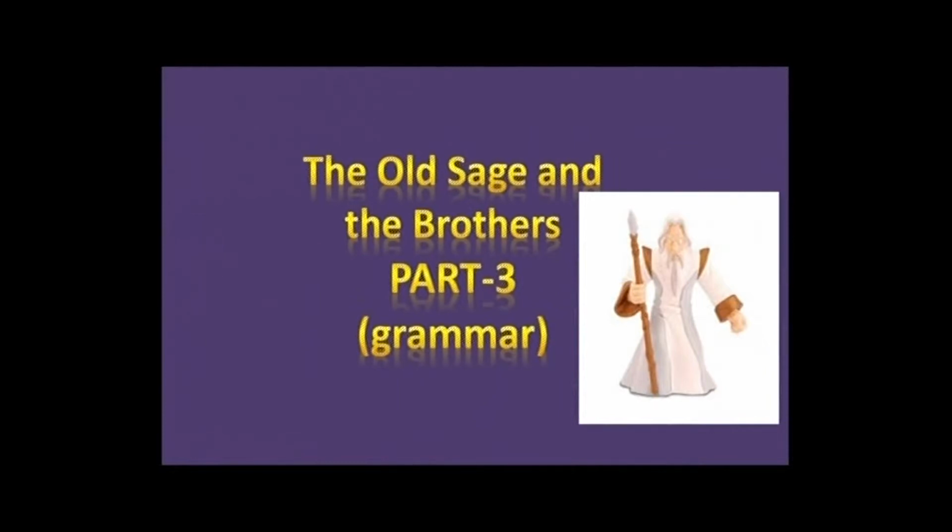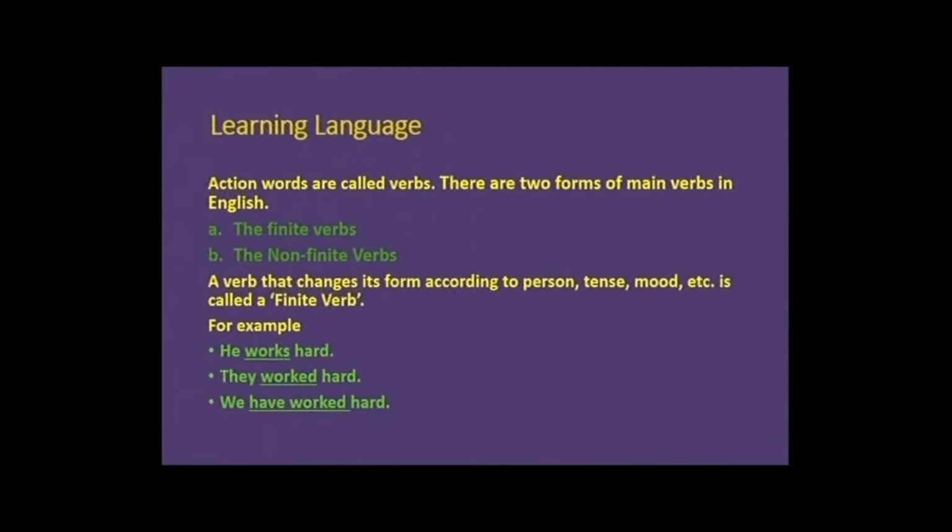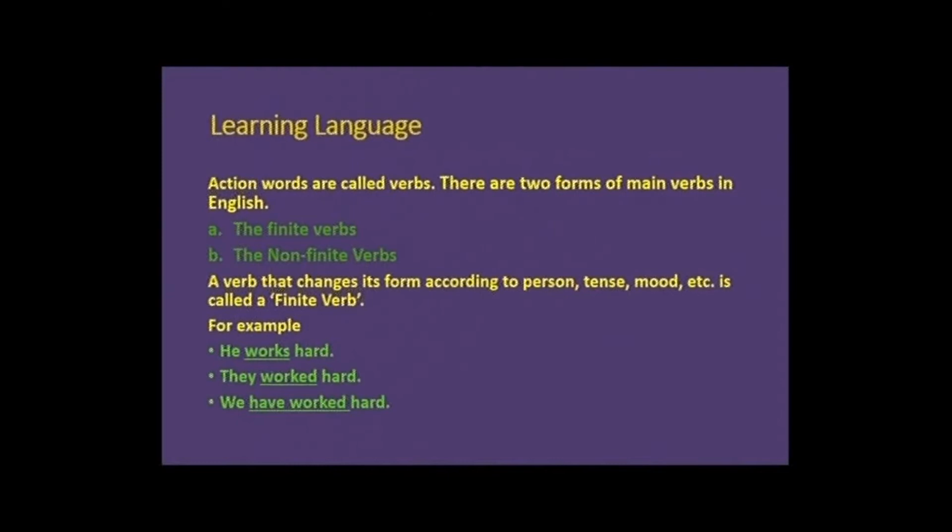Dear students, this is the grammar section of this lesson. Let us revise a few things which we have done in the previous lecture. Learning language. Action words are called verbs. There are two forms of main verbs in English: the finite verbs and the non-finite verbs. A verb that changes its form according to person, tense, mood, etc. is called a finite verb. For example, he works hard, they worked hard, we have worked hard.